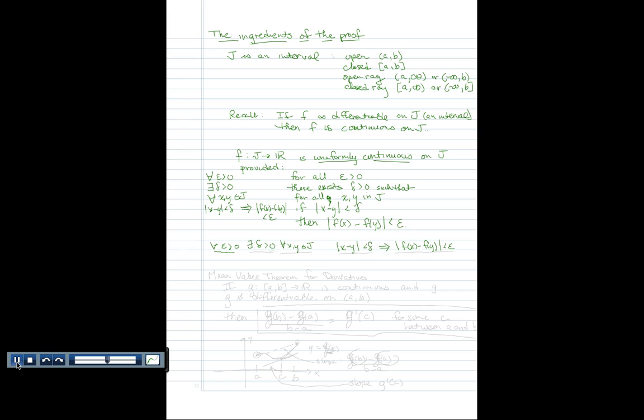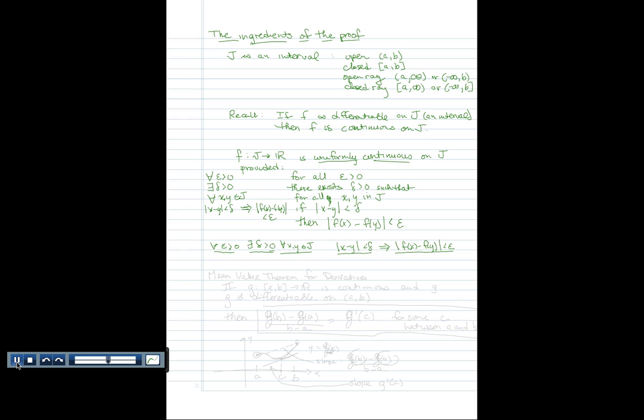And remember, those absolute values of differences are distances, so you can restate that implication in terms of distances. I'll go through the whole thing again. For all epsilon greater than 0, there exists a delta greater than 0, such that for all x and y in the interval J, if the distance from x to y is less than delta, then the distance from f of x to f of y is less than epsilon.